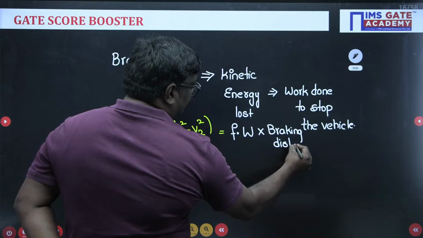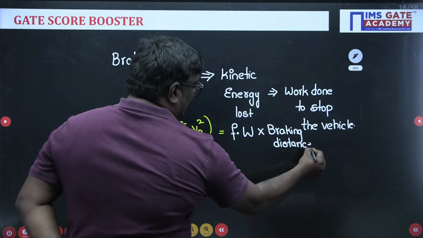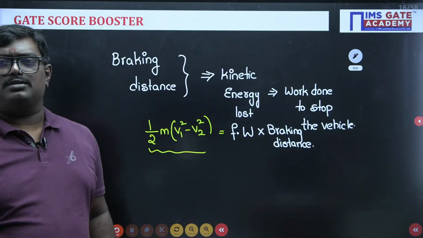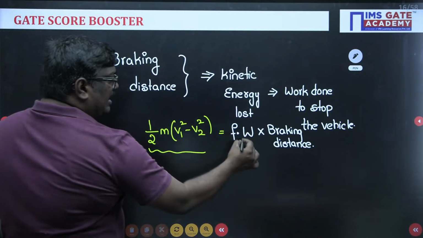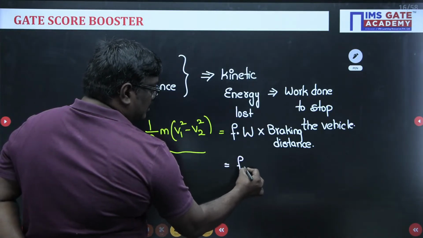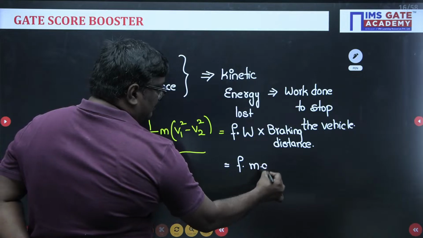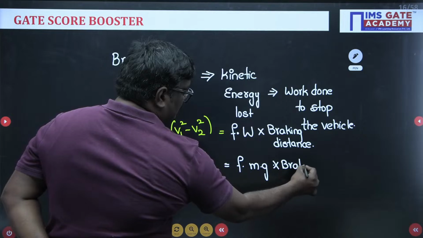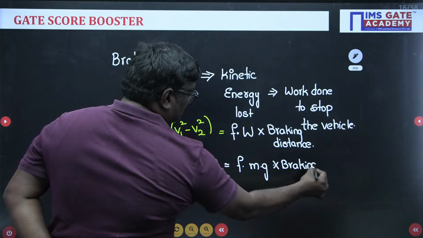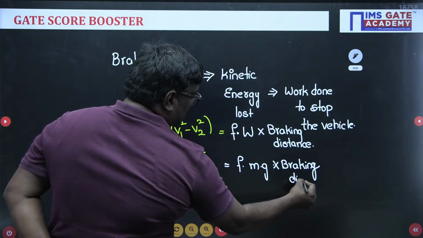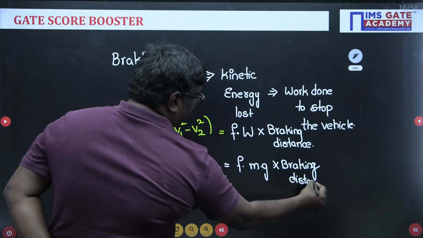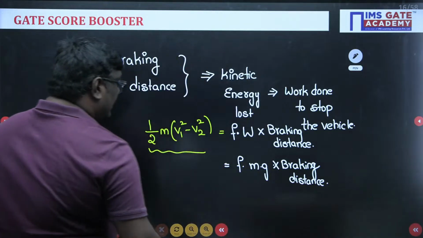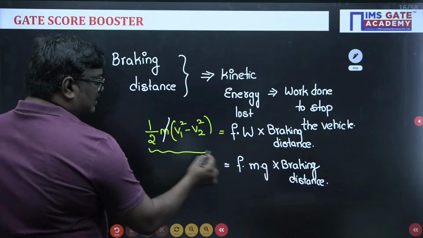Actually, I am telling the concept, students. Here weight can be written as mass into gravity, times the braking distance. So here in the braking distance, mass cancels.